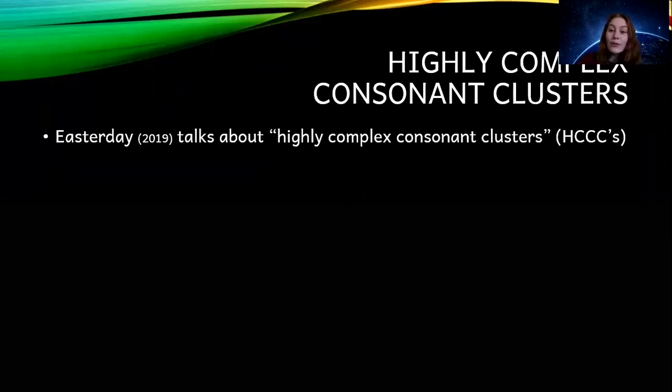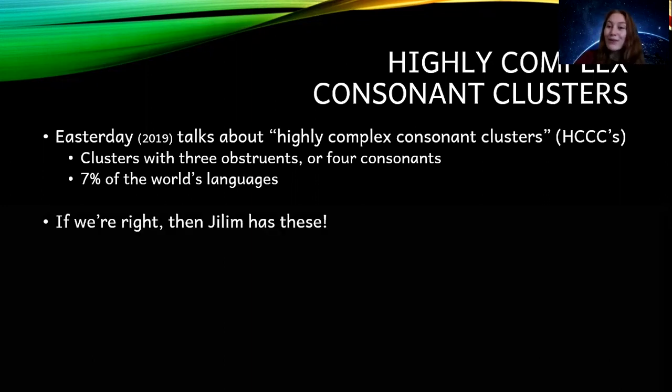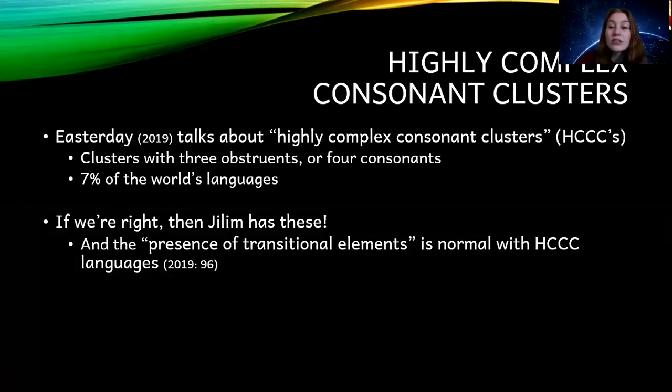All right, the last thing I want to talk about today is highly complex consonant clusters. Shalise Easterday recently did a typological study looking at languages with highly complex consonant clusters. She defines these as clusters with 3 obstruents or 4 consonants of any type, and about 7% of the world's languages have these. If we're right with our phonetic and phonological analysis, Jilim also has highly complex consonant clusters. It's important to note that Easterday says that the presence of transitional elements is normal and common within a language that has highly complex consonant clusters.